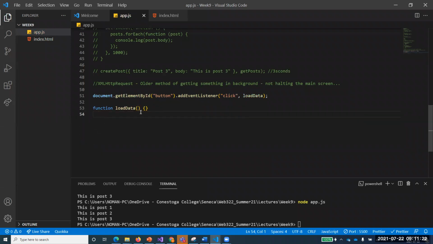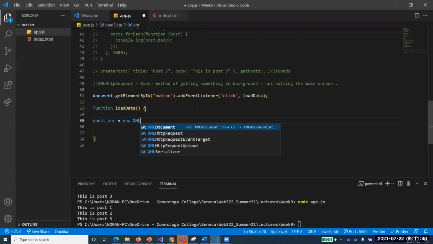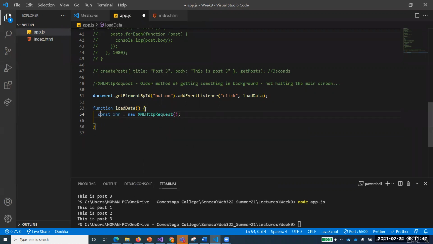Now I'm about to start this XMLHttpRequest, the background request, the asynchronous request that would not halt my web page. See here, first of all we create that request: xhr equal to new XMLHttpRequest. So step number 1, create the XHR request object. Create the object of request. I've created an object and I've called it xhr.